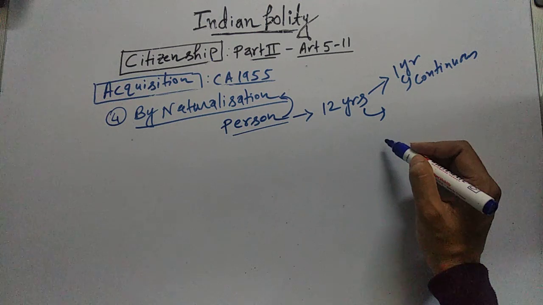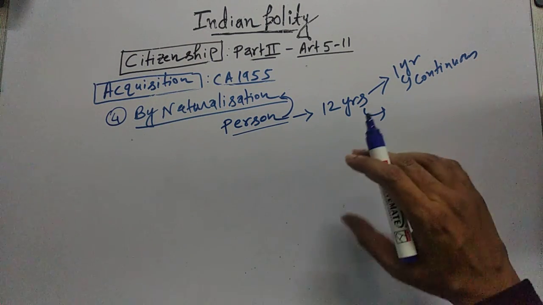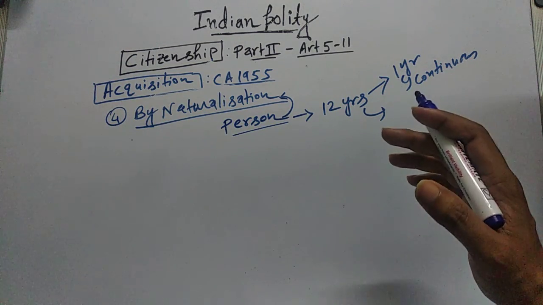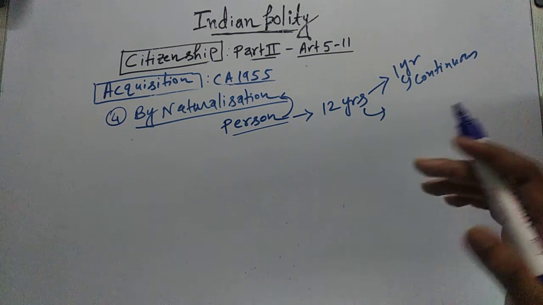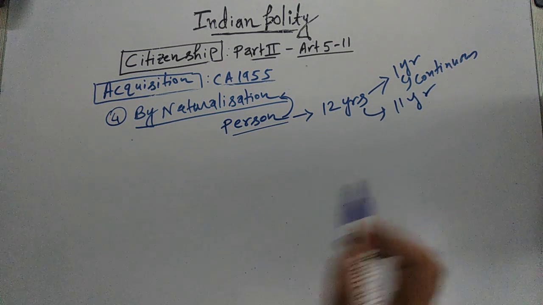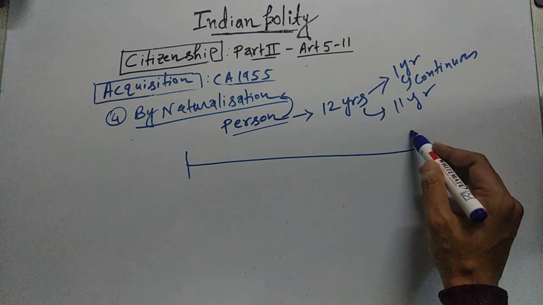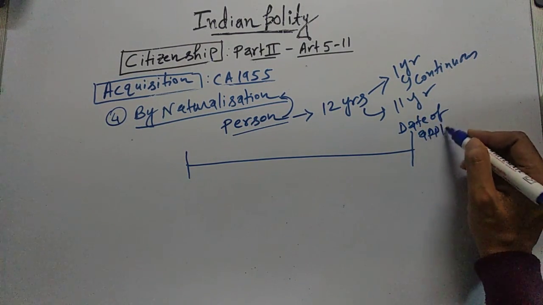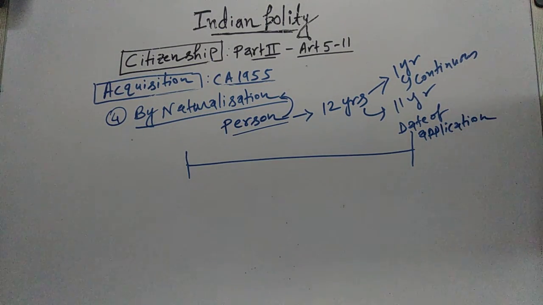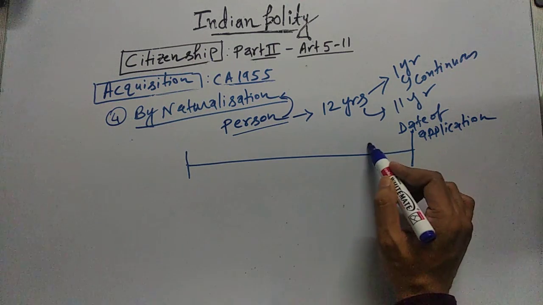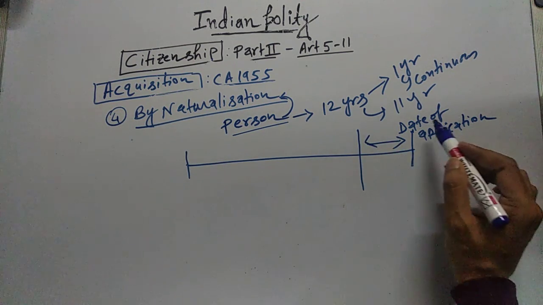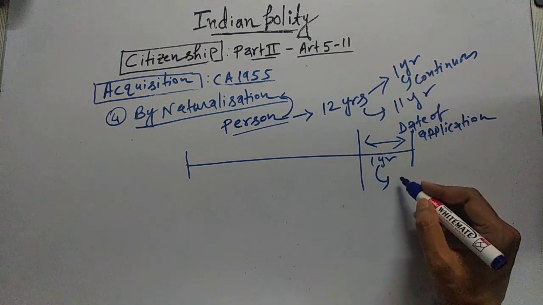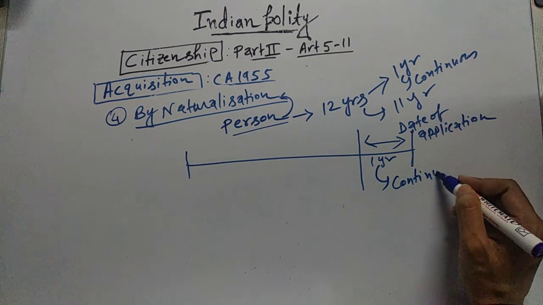And the other 11 years that I am talking about, he stays in India in the 14 years previous to this 1 year, which comes out to be a minimum of 11 years. That means I am showing you by this diagram. Suppose this is the date of application. Just before 1 year of the date of application, this person must be living in India continuously.